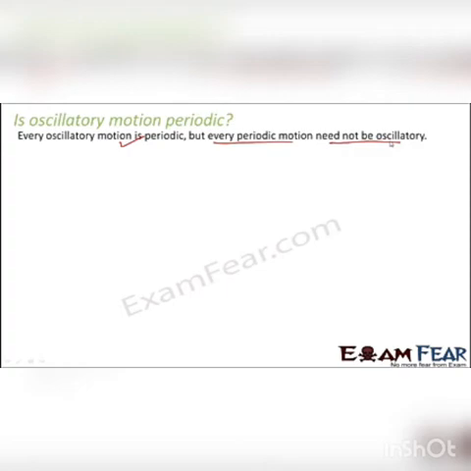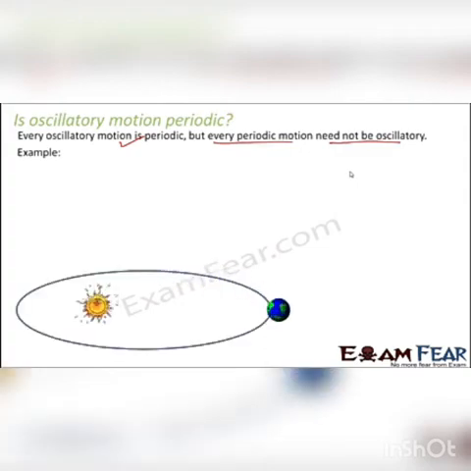Now, let me give you an example where the motion is periodic but it is not oscillatory. One such example is the rotation of the earth around the sun. If you look at this motion, what kind of motion is it? Is it periodic? Yes, of course, because the time taken to complete one rotation is always fixed. So in every equal interval of time, it is covering the same distance. So obviously this is a periodic motion.